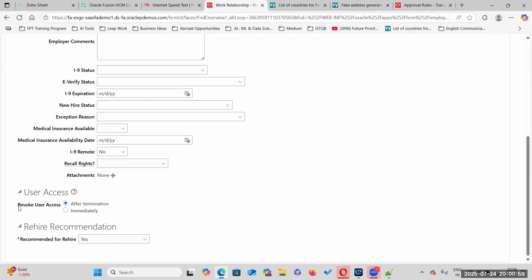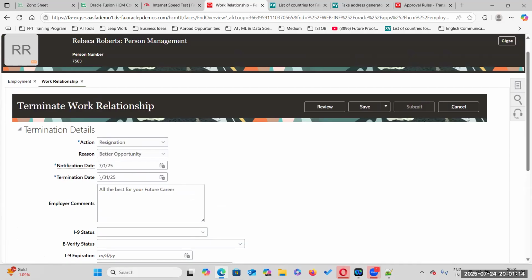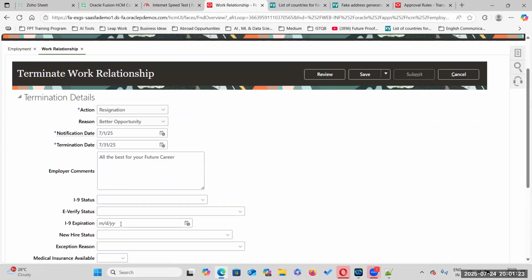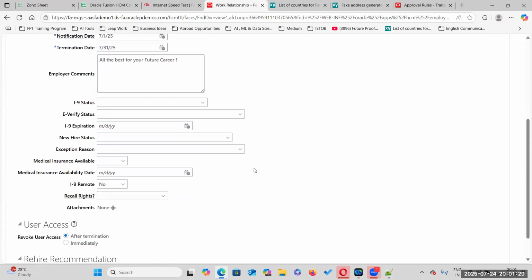Sir, what is revoke user access? Revoke user access means the user has login credentials, right? Yes. So when you want to revoke the user access, immediately or after the termination? When is his termination? 31st July. Till 31st, he will have the access. Okay. Got it. So now we have seen the termination of work relationship.